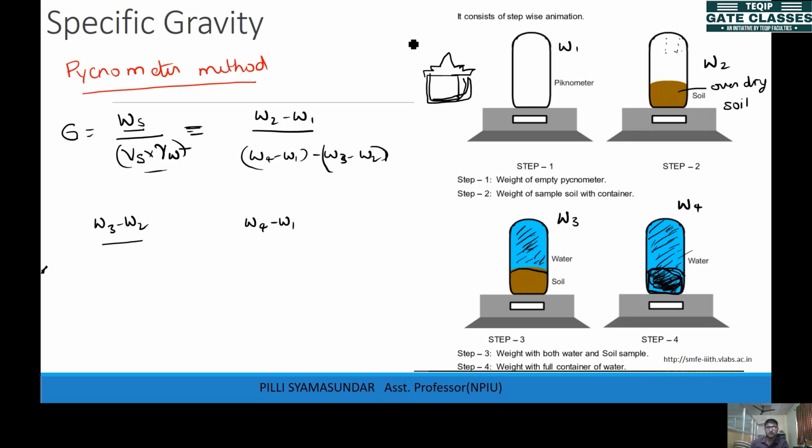This is generally applicable for cohesionless soils like sands and gravels, large size particles. But if you find out G for clays, the pycnometer is generally replaced with a density bottle, which is of smaller size. You can easily find out the specific gravity using the density bottle. And one more thing is, water is replaced by kerosene.